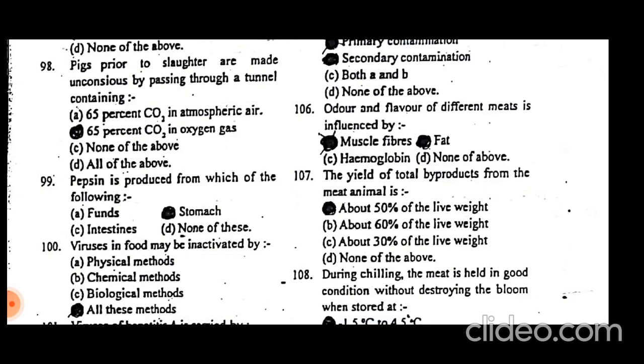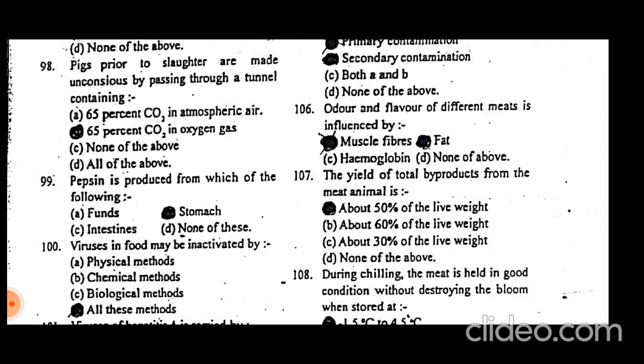But they are still practiced, and advocates say it makes the animals unconscious so they can bypass the pain of slaughtering, though they still have to tolerate the pain of being passed through the 65% carbon dioxide in oxygen gas.